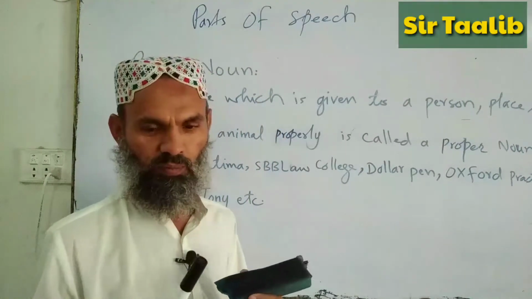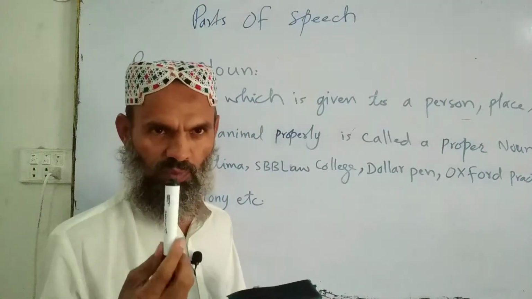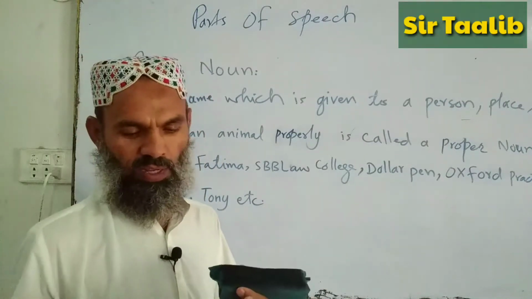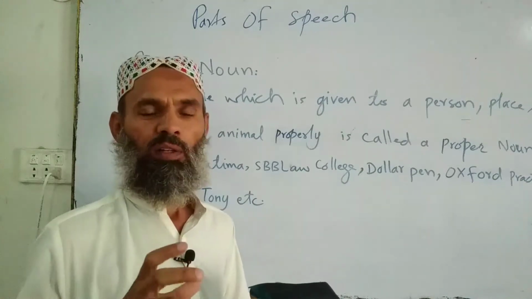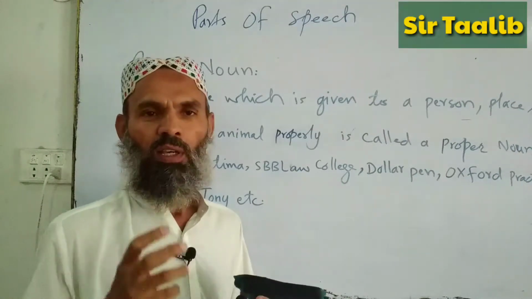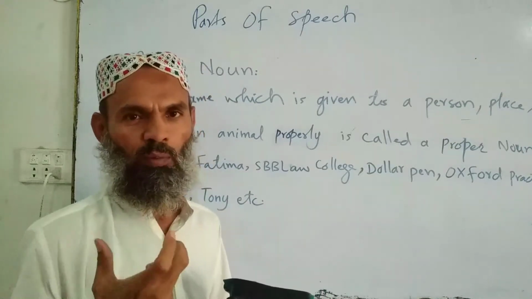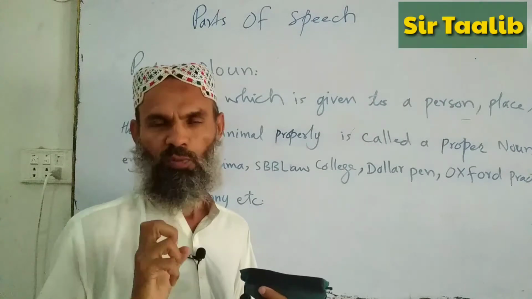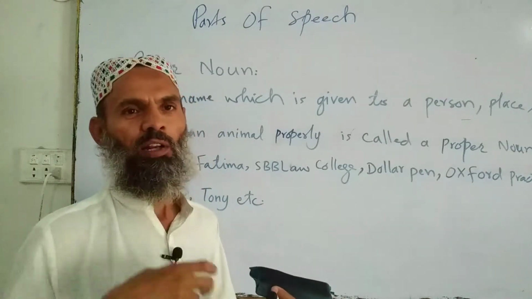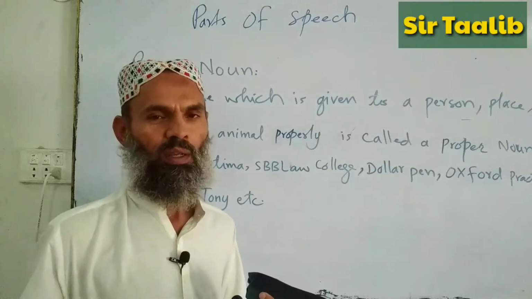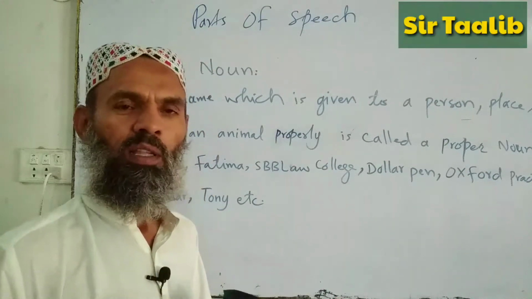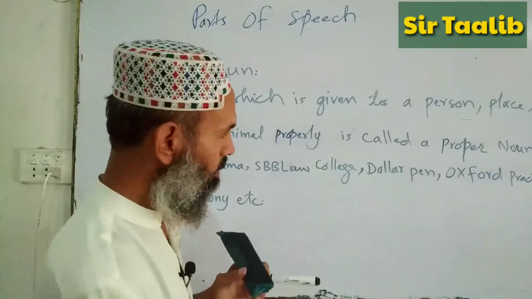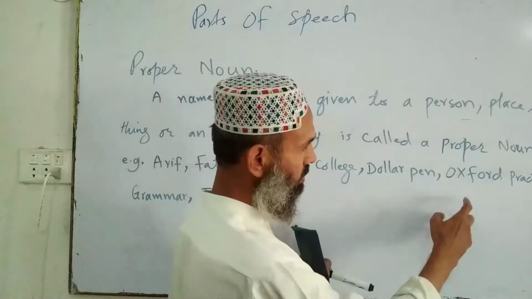And what's this? This is a marker. This is a recognition of this thing, we call it a marker. Now, if I ask somebody to buy a marker, then he will buy a marker of any company. But if I tell him the particular name of a particular company, that will become a proper noun. So I say you must buy a Dollar marker, you must buy a Dollar pen, Piano pen, or any pen that you like, then that will be a particular proper name. Dollar pen becomes a proper noun.